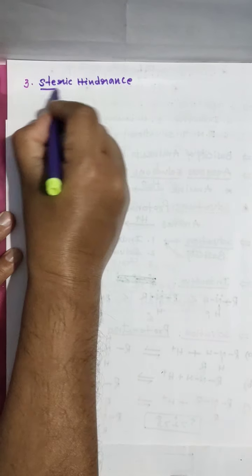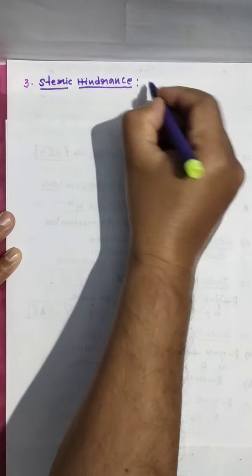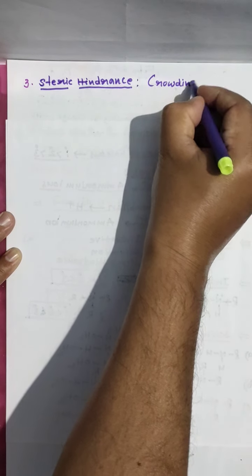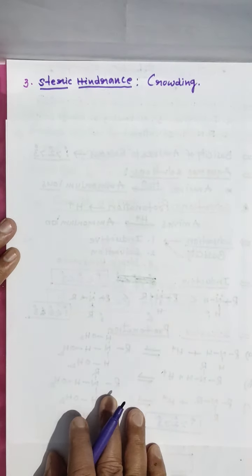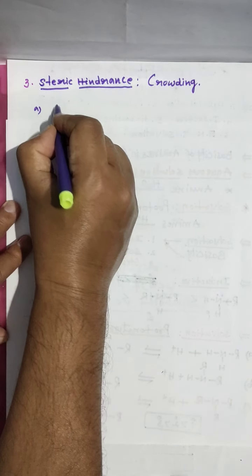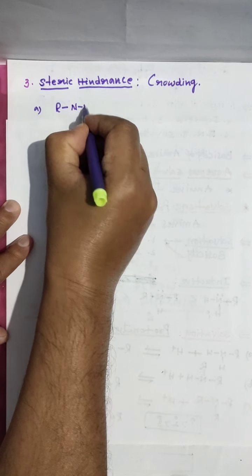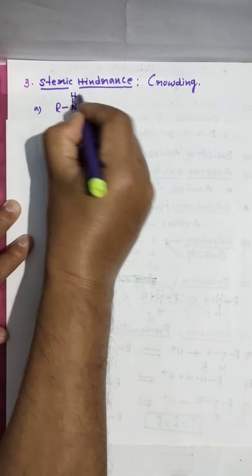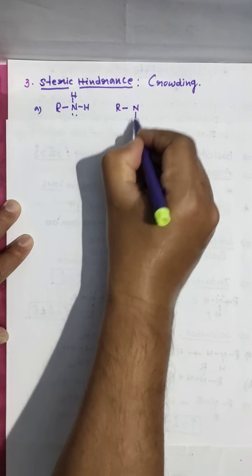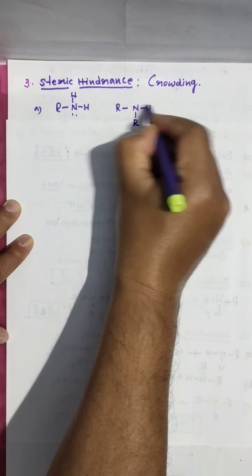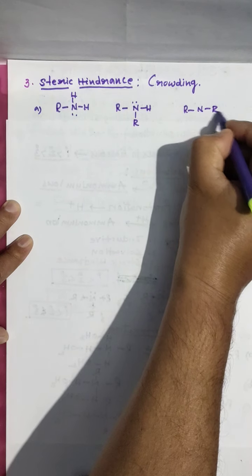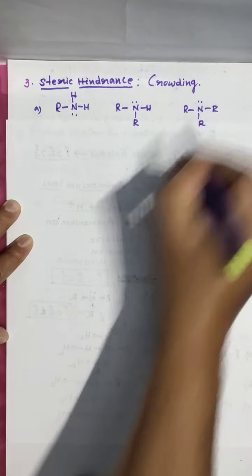Steric hindrance is nothing but crowding. Let us go for the first one, primary amine: R, N, H with a lone pair; then here R, here H, lone pair; and R, N, R with a lone pair.